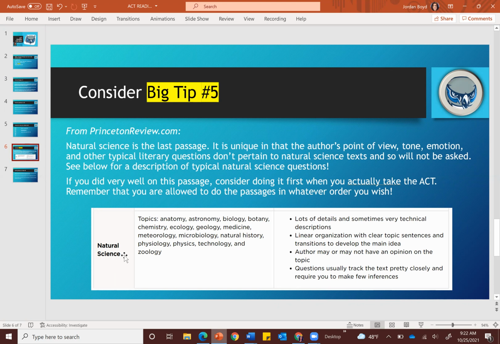Natural sciences passages will relate to these different topical fields. And the questions within this particular style of passage will be detailed. You might see some technical descriptions. There will also be clear linear organization with clear topic sentences and transitions to develop towards the main idea. The author may or may not have an opinion. More often, the author is not going to have an opinion. And questions are going to track the text pretty closely and require you to make not very many inferences. And that last point is really supported by the fact that we had 9 different key ideas and details questions, sort of the easiest questions, the questions you can simply refer back to the text in order to answer. And then there was just one craft and structure question.